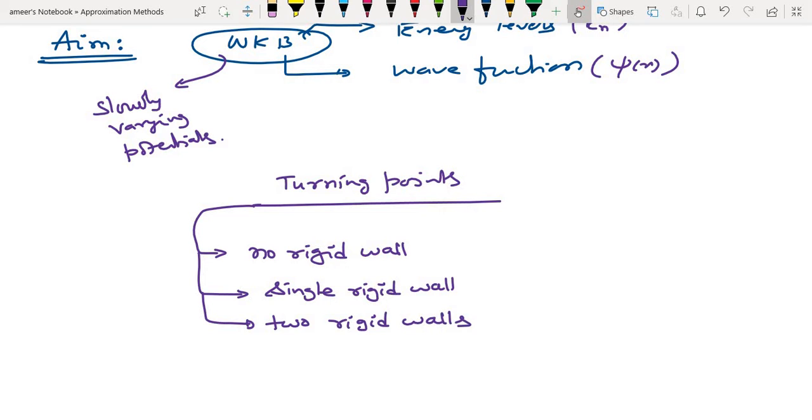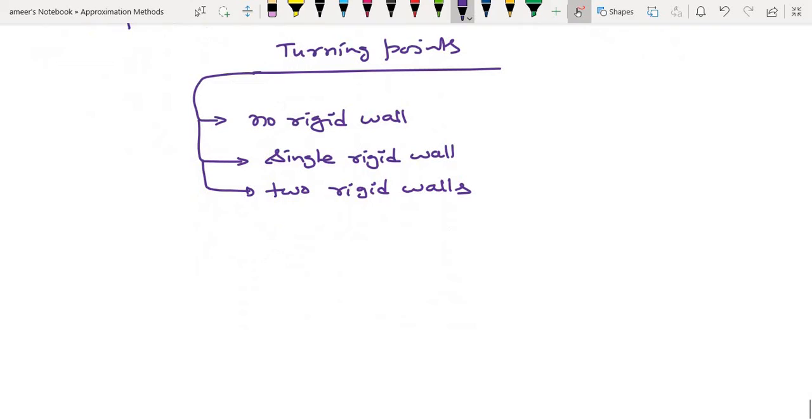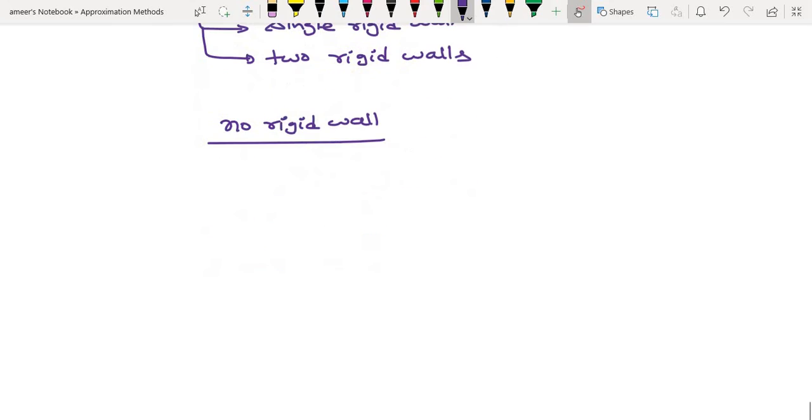So three cases will be possible. That means the situation will be somewhat like this. So, no rigid wall case. No rigid wall. That means the turning points we can represent like this.